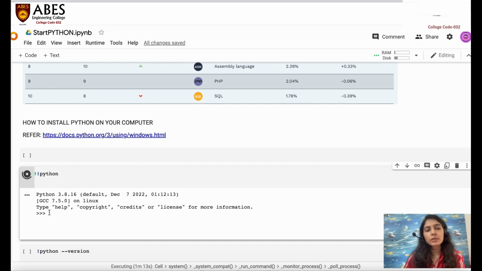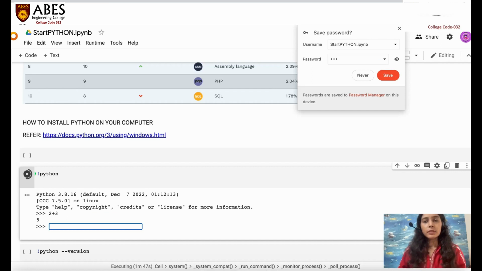The other way to execute Python is on the interactive shell. When you have a command prompt on your system, you just type Python, it will initiate Python, and after that it will show these three greater than signs, which means it is an interactive shell. Here you can do a simple task, like adding two numbers. I just write it down, 2 plus 3.